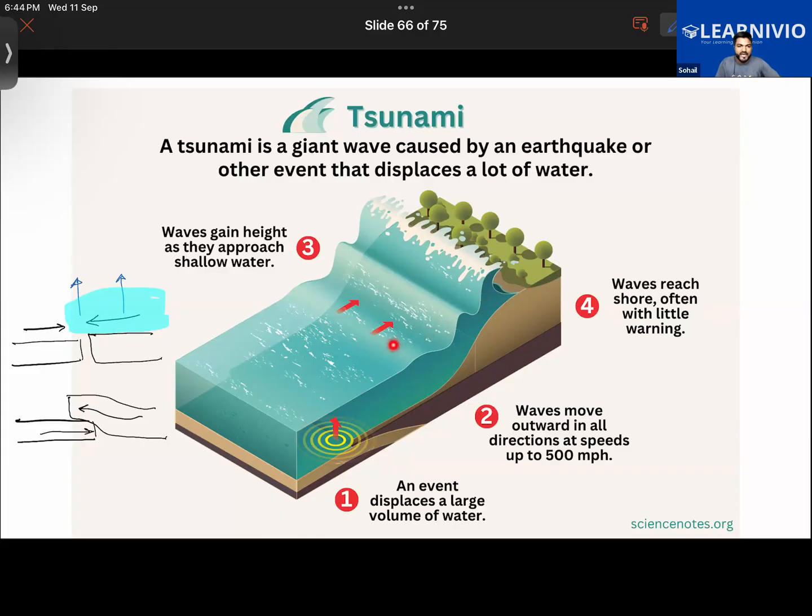Then, as the waves go towards the shore, their height will increase. You know why the height will increase? Look at the height of the plate as we go towards the land. The height is increasing here. So when the waves reach the shore, their height increases. Are you guys getting what I'm trying to say here? If there's any question, please let me know. The wave's height will increase as it approaches the shore, because at the shore the thickness of the plate is more. That is the thing.